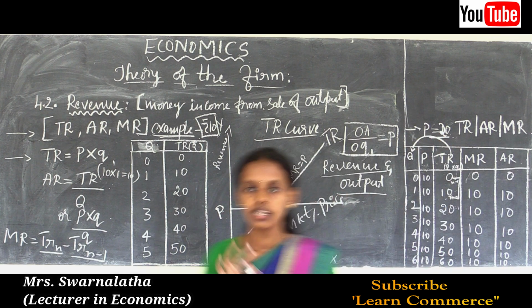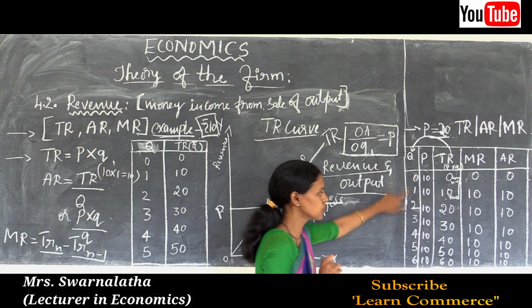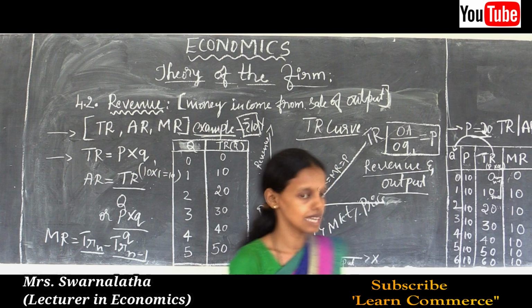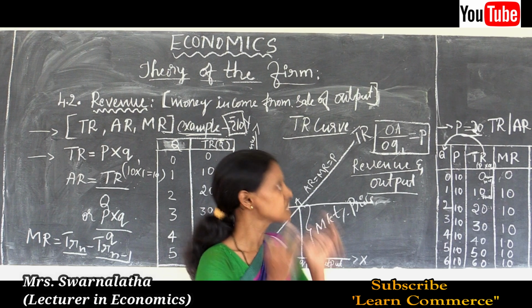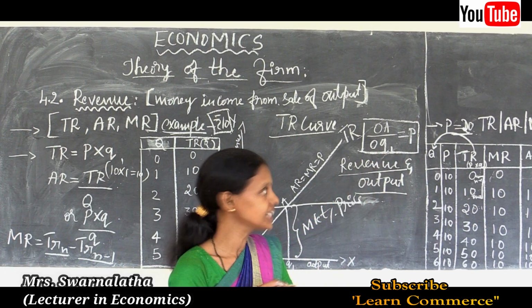Calculate TR, AR and MR. The quantity produced is the same as 0, 1, 2, 3, 4, 5, 6. That is Q. Just calculate if the price of the good is rupees 20.